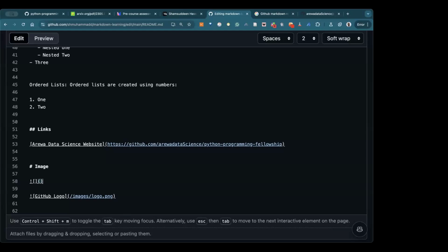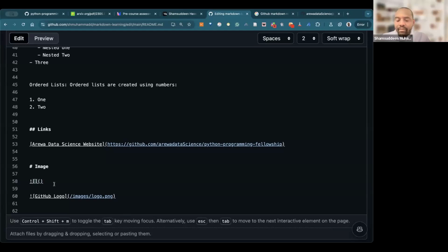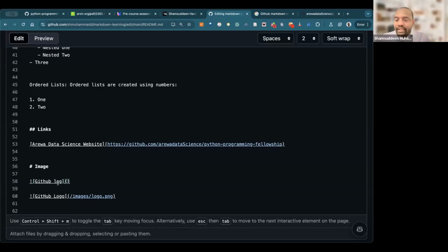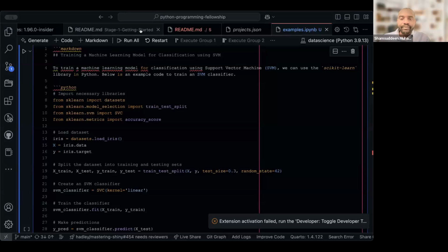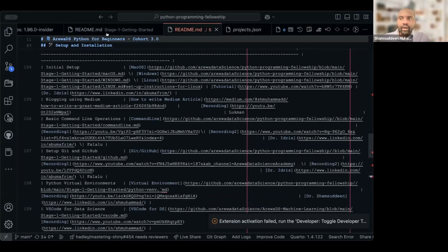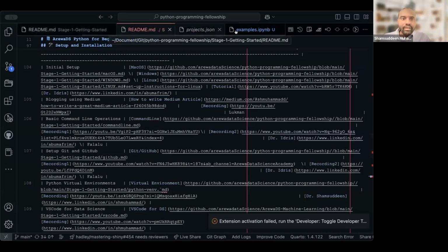Here you put the name of the image, if you like, GitHub logo, for example. And then here you put the link of the image you want to put. If it is something on your computer, you can type the path for the image. We don't have to go through this now, but let me show that example in our VS Code.